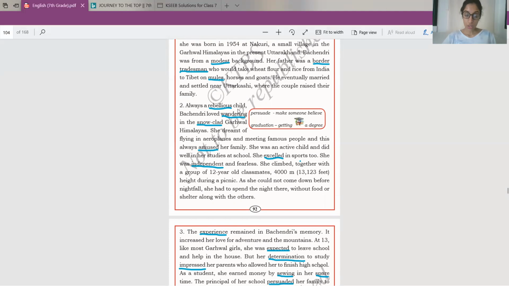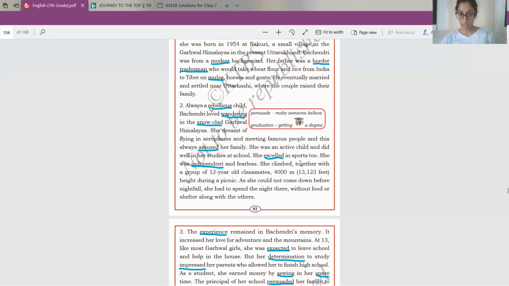Let us look at the words that we have to write down in those blanks which describe Bachendri Pal. Okay, so now, before we get into this, describing words means adjectives. So we call describing words as adjectives. So what they mean is that we have to find adjectives. That is the words that describe Bichendri Pal in para 2.